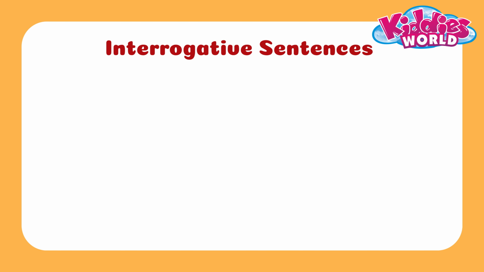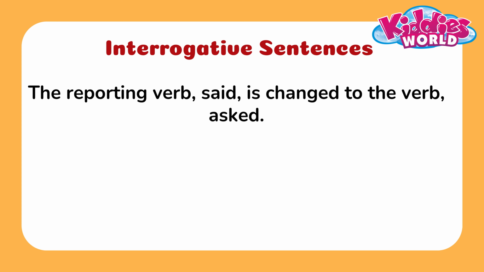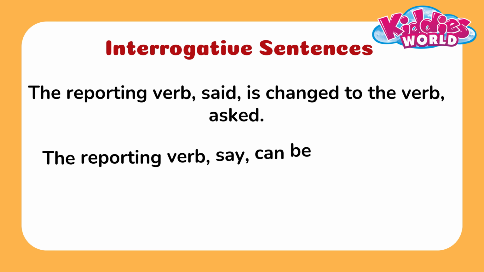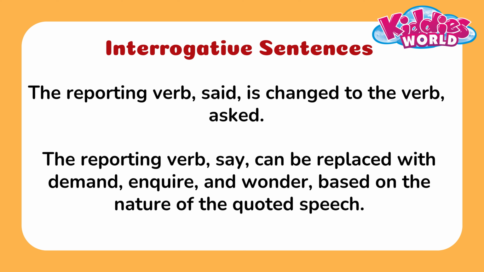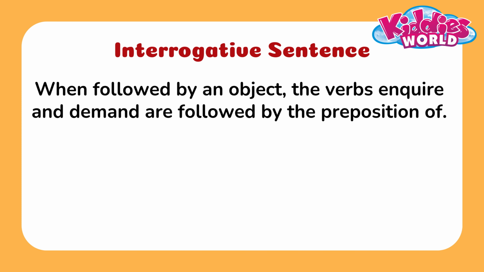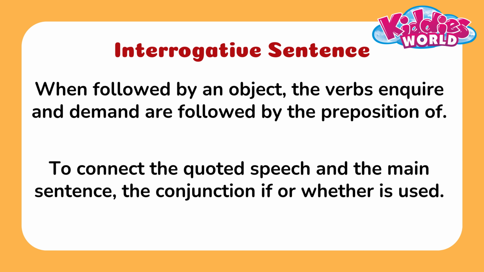Interrogative sentences. The reporting verb said is changed to the verb asked. The reporting verb say can be replaced with demand, inquire and wonder based on the nature of the quoted speech. When followed by an object, the verbs inquire and demand are followed by the preposition of. To join the independent and dependent clause, the conjunction if or whether is used.